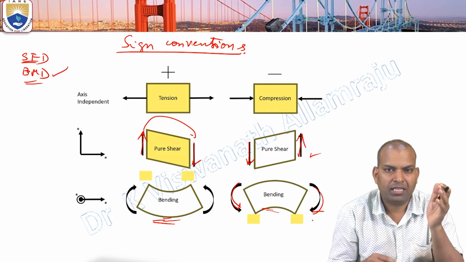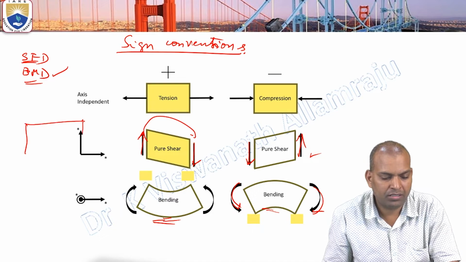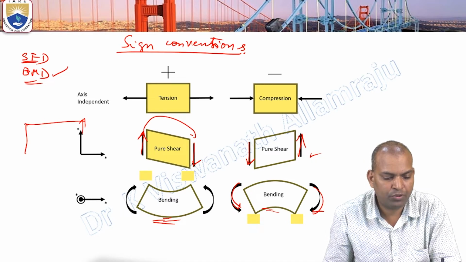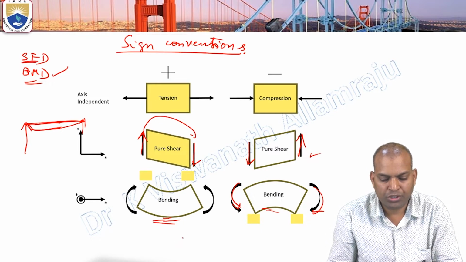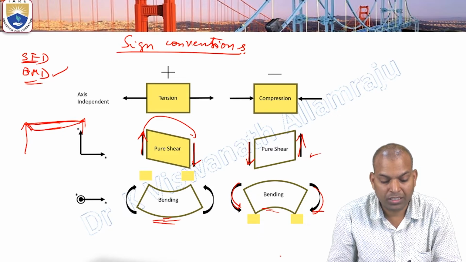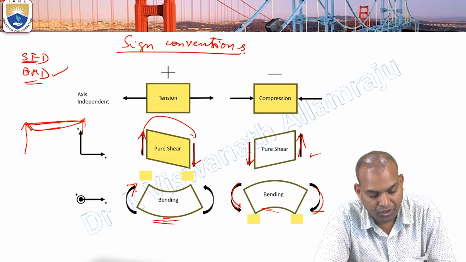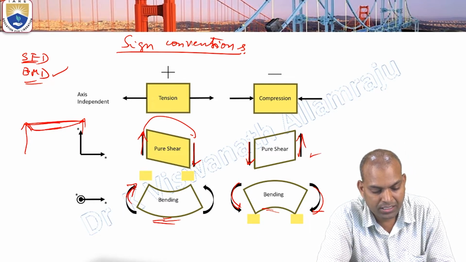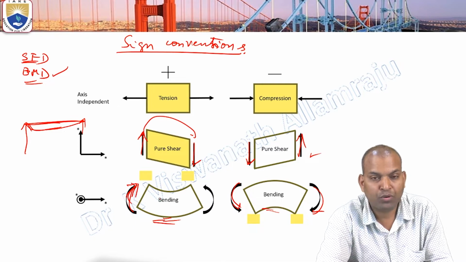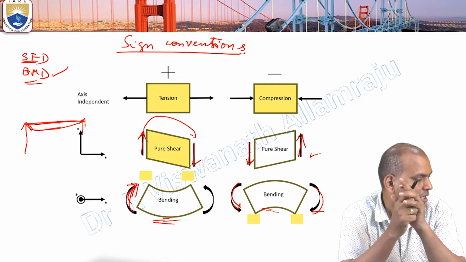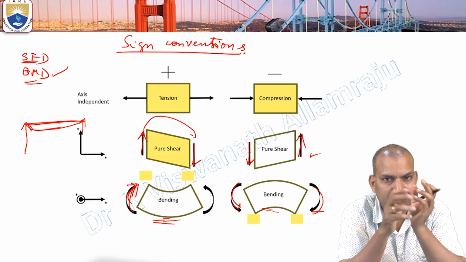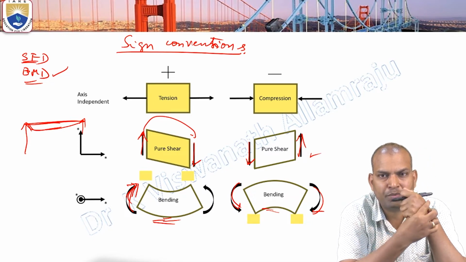Sagging is like when you put clothes on a rope, it sags. So sagging is considered positive and hogging is considered negative. You have to understand why it is a rotational motion: the moment, force into distance, causes rotation, causes bending. Then it is the bending moment.